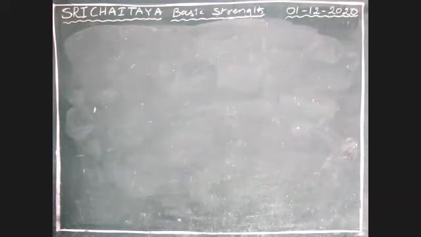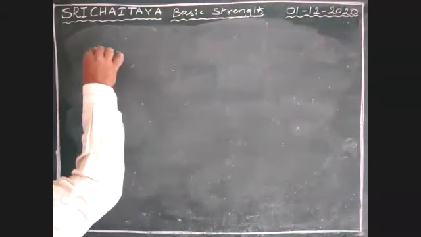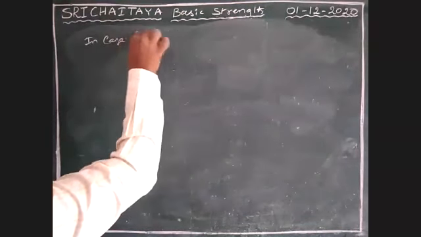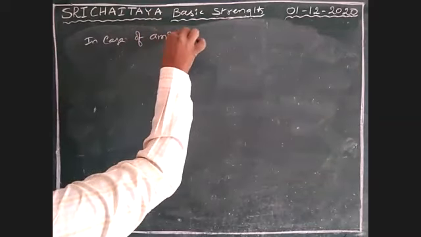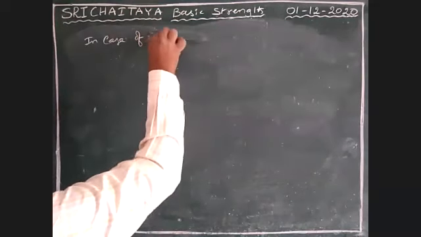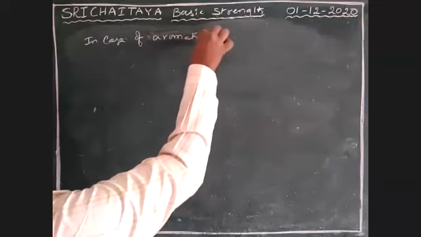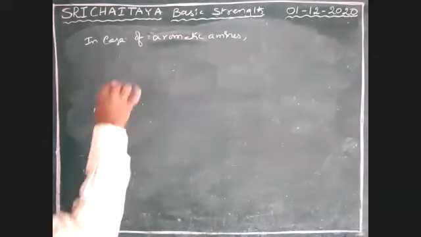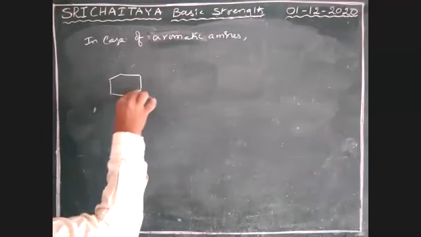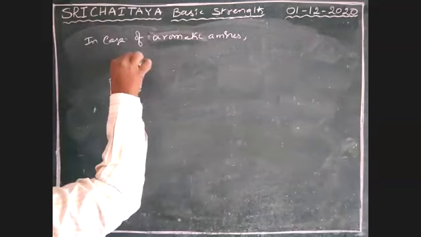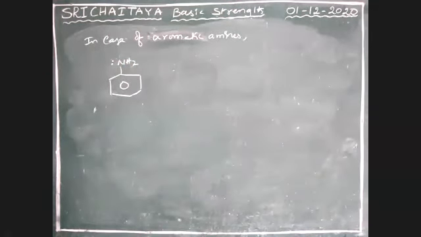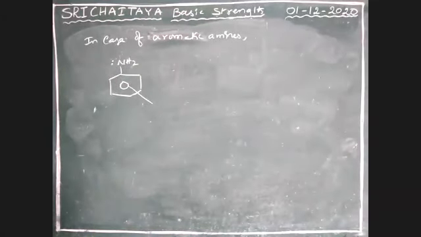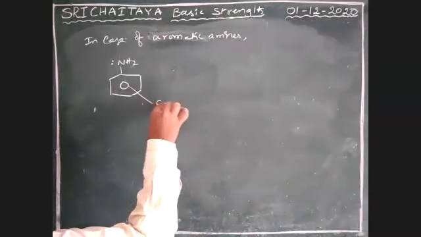Okay. See here, boys. In case of amines, please note down this. In case of aromatic amines, see here, I am taking aniline, boys. To this benzene, at ortho, meta, para, whatever it may be, an electron withdrawing group is attached.